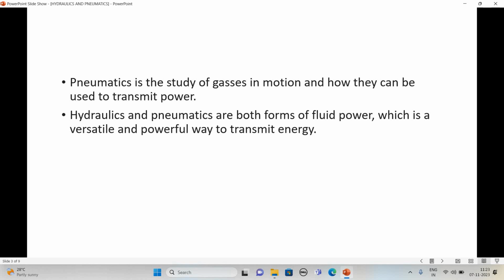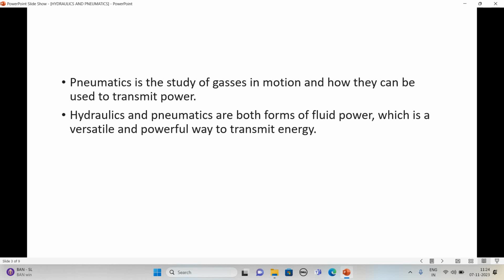Normally, power transmission in hydraulics or pneumatics takes place like this. Particularly in hydraulics, a tank is there, through which oil is lifted by a pump and motor arrangement to the solenoid valve. Through the solenoid valve there may be a flow control valve with a non-return valve, and that goes to the piston head end, and from the tail end the oil returns to the tank.